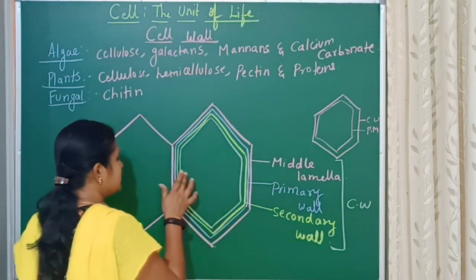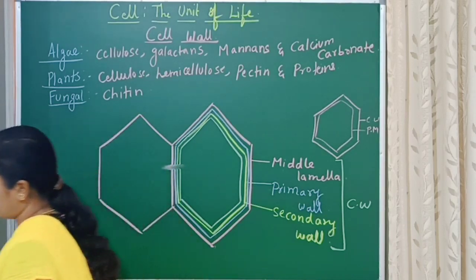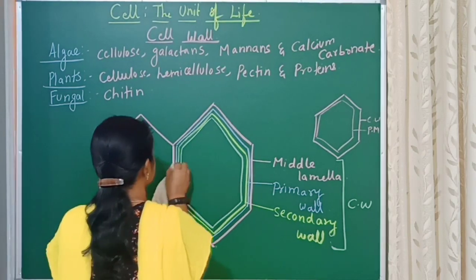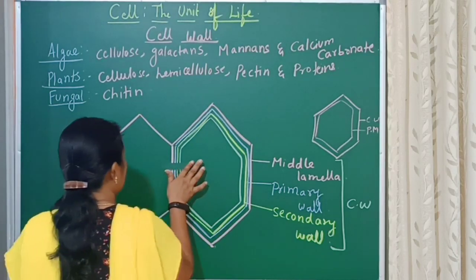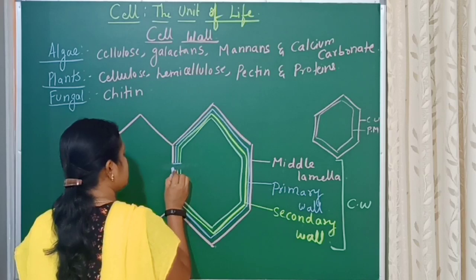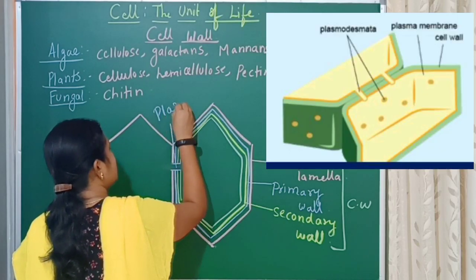At certain points, there will be no wall deposition. Such points where the wall deposition will not be there are called plasmodesmata.